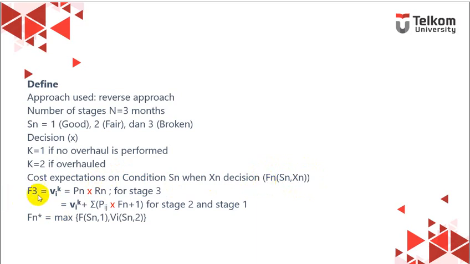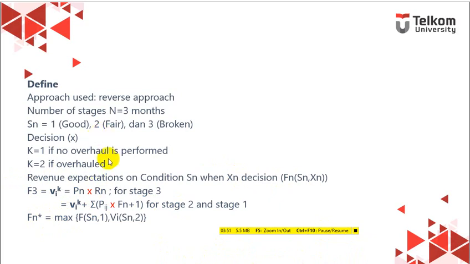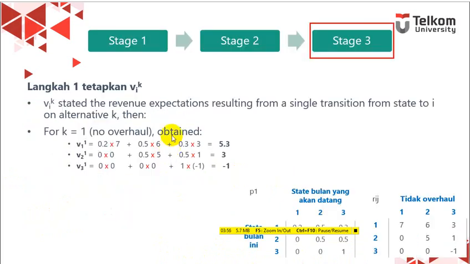So F3 will be like here, and then we are trying to find Fn star, the optimum, so we will do a max. I mean this is not cost but revenue. Okay, so we have a revenue expectation here. Let's start with the first stage. We are going backward, so we have month 1, month 2, and month 3: stage 1, stage 2, and stage 3.